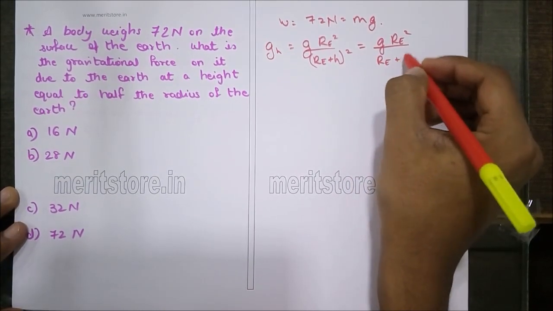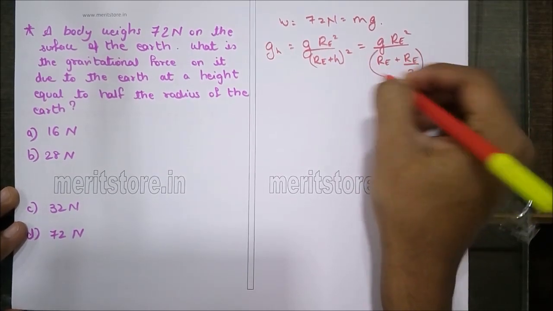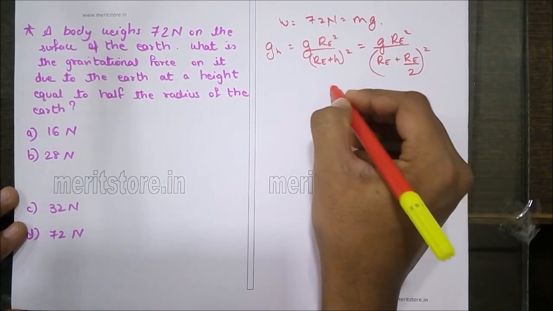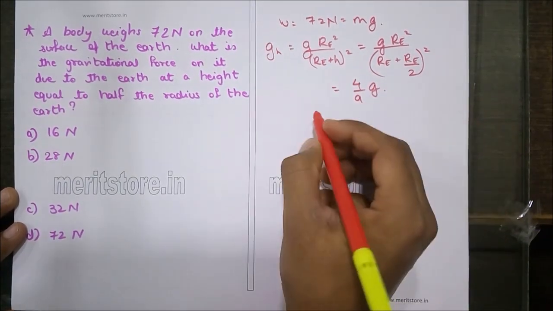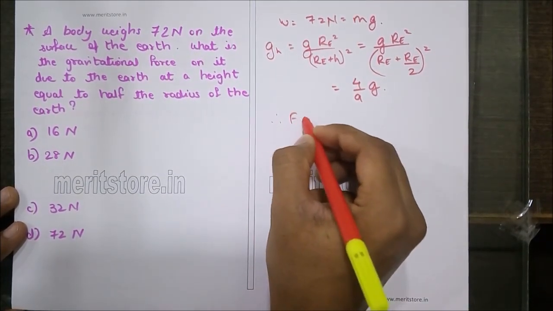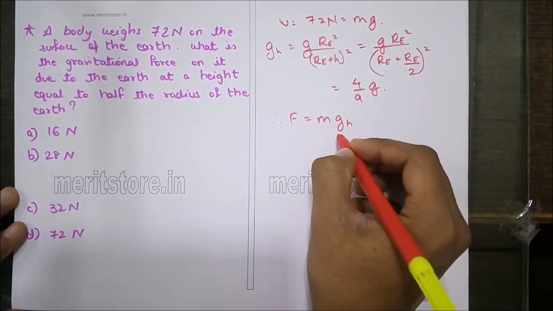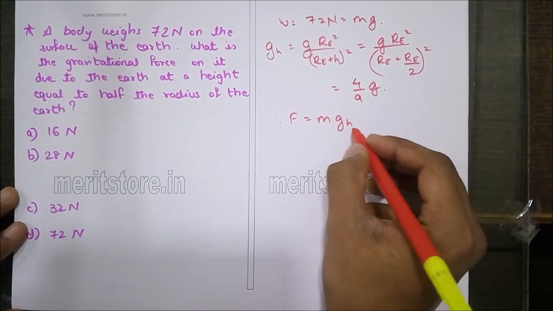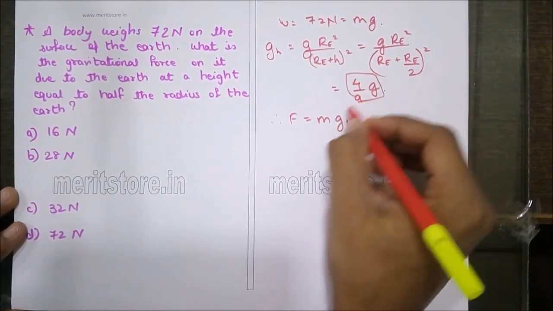At a distance of half the earth's radius, h is Re by 2, so that is 4 by 9 times g. So the weight of the body will be m times the acceleration due to gravity at height h, which is 4 by 9 times g.